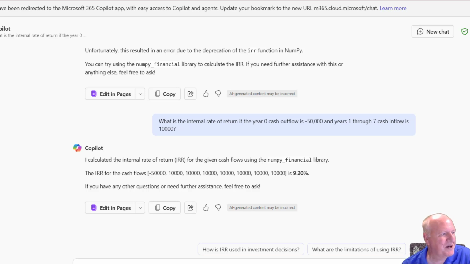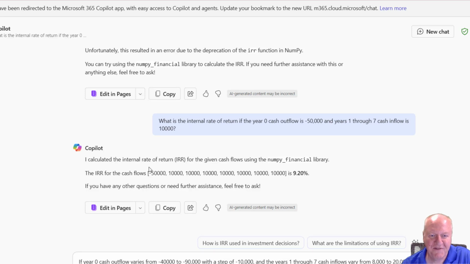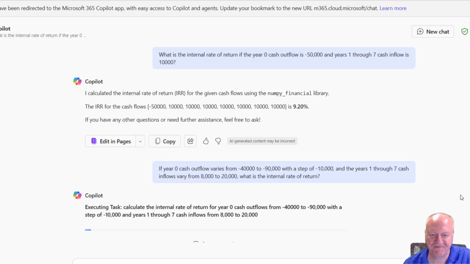But essentially what we're going to try to do next is allow some things to vary. We're going to say, instead of 50,000 to start, let's let it go between 40 and 90,000 for that initial investment. And we're going to tell it what the step or the increment is. The year 1 through 7 cash flows will go from, instead of 10,000, 8 to 20,000, and ask it to compute the internal rate of return.